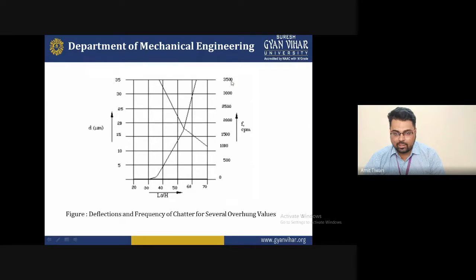This is the main question: we want to increase the cutting speed but decrease the deflection. That is the objective of this PPT. If you increase the cutting speed and the deflection is minimum, then you can say that your material is in a good category, or we can say good machinability occurs on the surface of the workpiece. So we can understand this with the help of increasing the depth of cut.